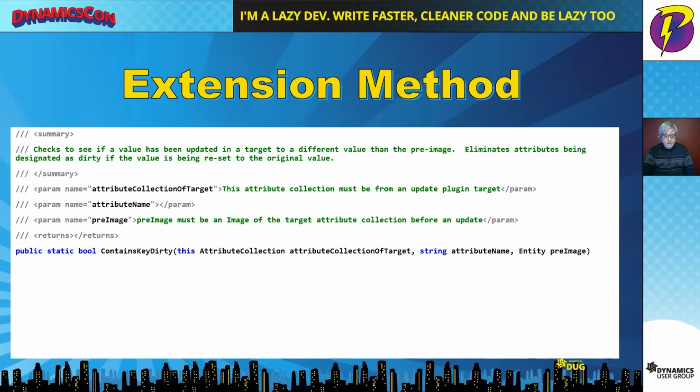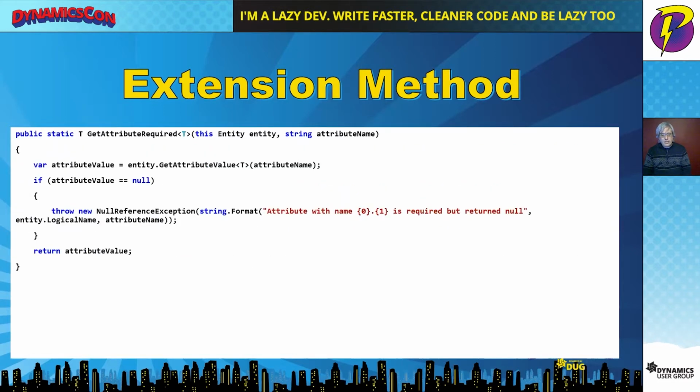Typically, this would be too much code that you wouldn't want to repeat this 30 times throughout your existing code to get this functionality. But when we add an extension method, it makes it very easy. And because we've added it as an extension method, our developers are all going to see it as they do the autocomplete. All right, another example of a good use of an extension method is my get attribute required.